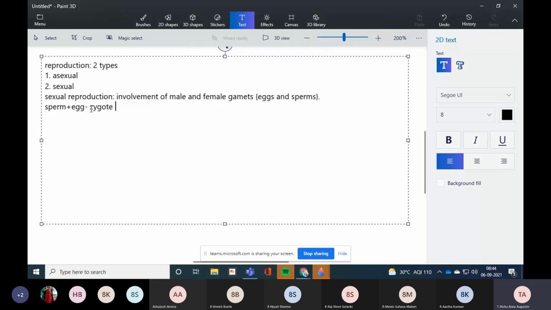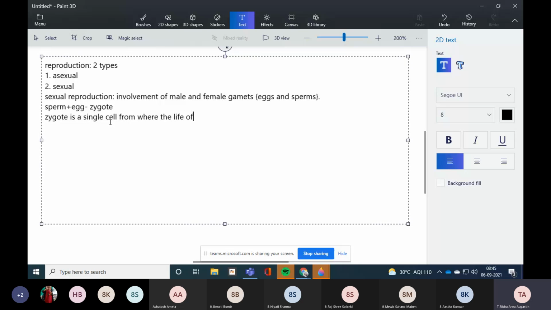You can also write about zygote. Zygote is a single cell from where the life of an organism starts. Okay, is it clear? Yes, ma'am.